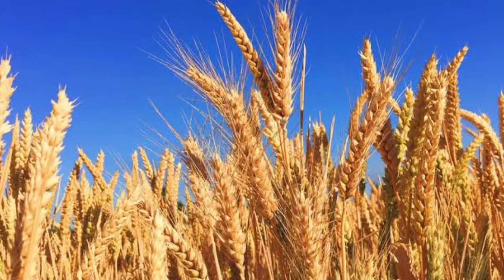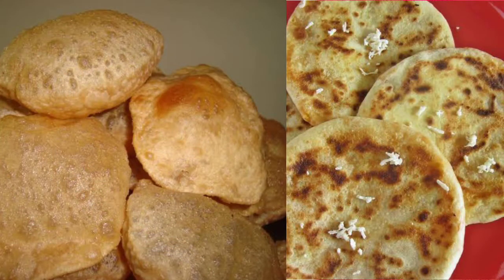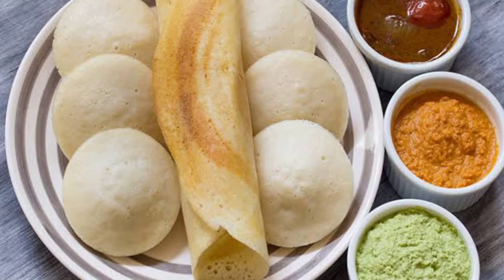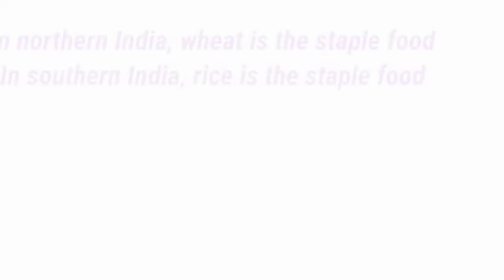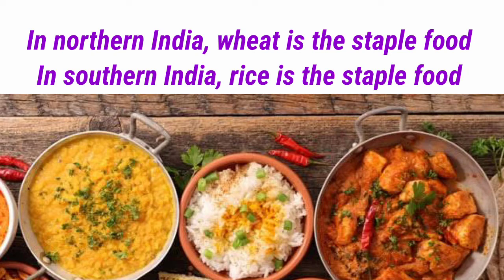It is used to make chapati, paratha and puri. However, in southern India, rice is the staple food because rice is used to make dishes like idli, dosa, lemon rice, curd rice, etc. So for northern India, the staple food is wheat, and for the southern part, the staple food is rice. There is so much variety in the food that people eat across the country.